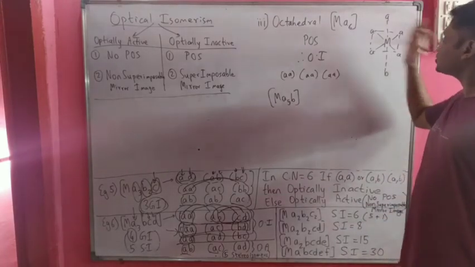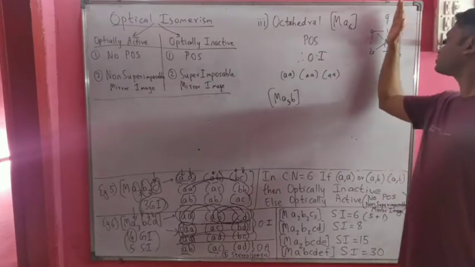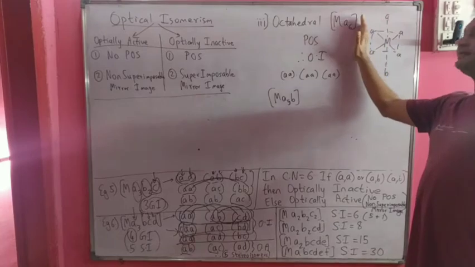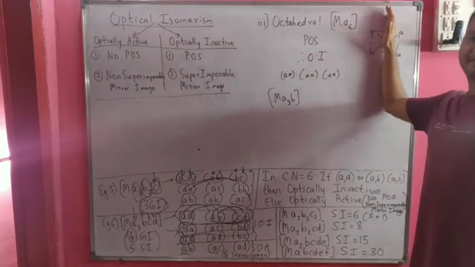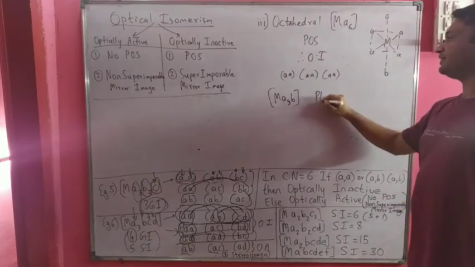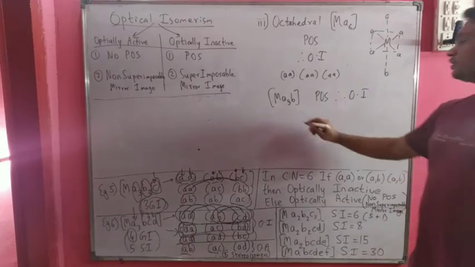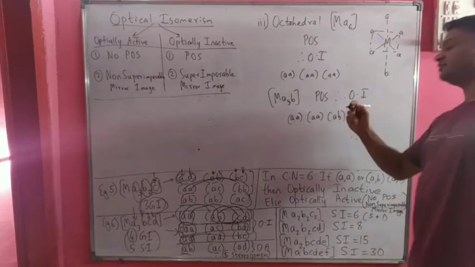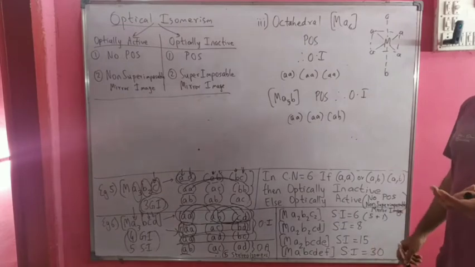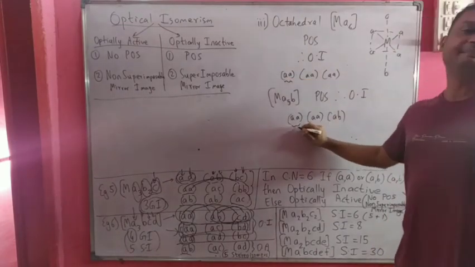Now, in this case, there is still a plane of symmetry. If I cut this compound like this, symmetric on left and symmetric on right. So this is one plane of symmetry at least. So a plane of symmetry exists, therefore the compound is optically inactive. What are the various combinations? AA, AA, and AB.